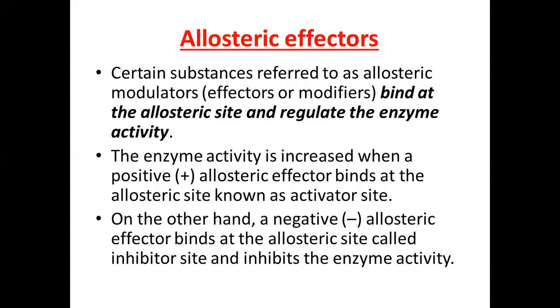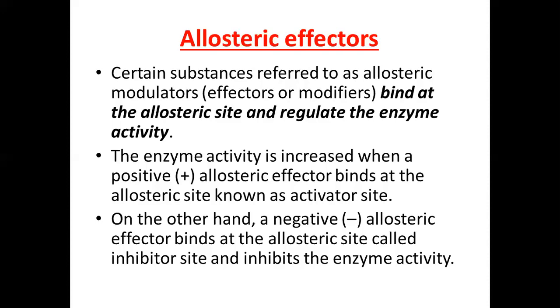It means that enzyme activity may be increased by binding of allosteric effectors, or the enzyme activity may be decreased. In a case when enzyme activity is increased, such effectors are called positive allosteric effectors, and the site at which these molecules bind is called the activator site.